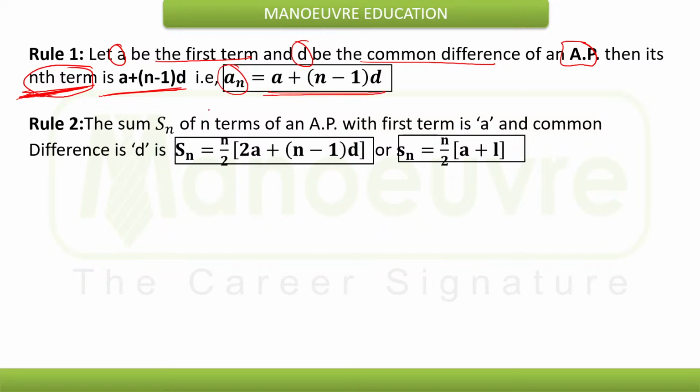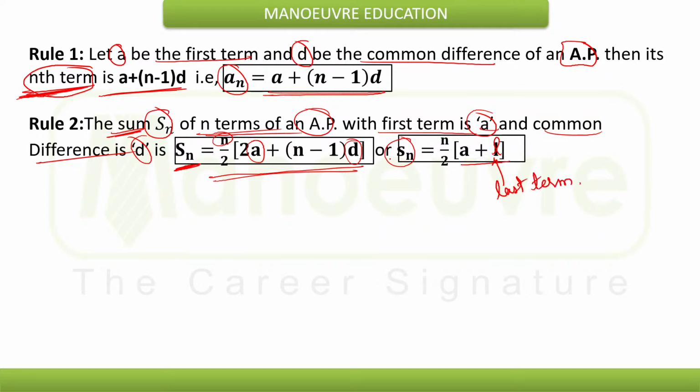That is the first formula you need to remember, and the second formula you need to remember is the sum of n terms of an AP, with first term as A and the common difference as D. So, we have two formulas for sum of n terms in AP. The two formulas are Sn equals n by 2 into 2a plus n minus 1 into D, where n is the number of terms, A is the first term and D is the common difference, and Sn equals n by 2 into a plus L, where L is the last term. So, we have two different formulas for sum of n terms of AP.